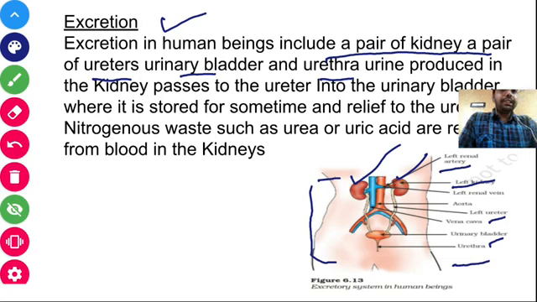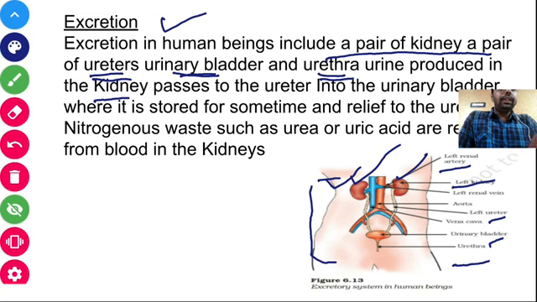So these are the things that are present in our excretory system, that is a pair of kidneys, ureter, urinary bladder and urethra. Urine is produced inside the kidney. So the urine or the waste nitrogenous material is produced inside the kidney, which then moves to the urinary bladder through the ureter, and it is excreted out through the urethra.